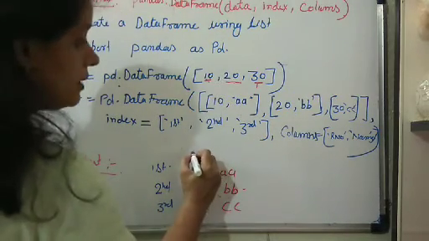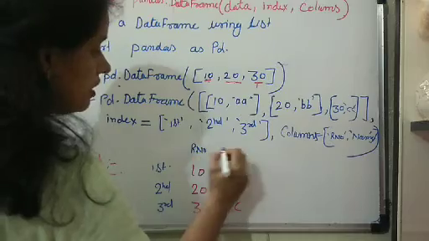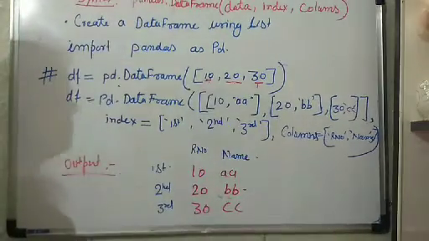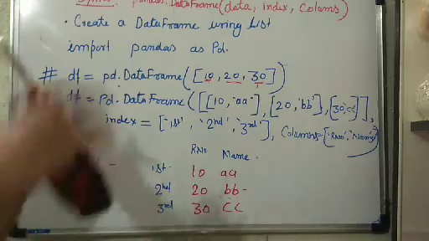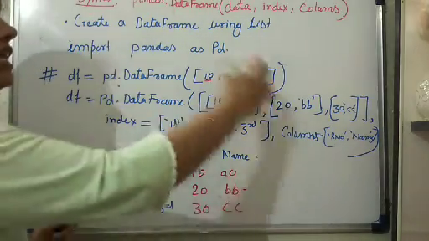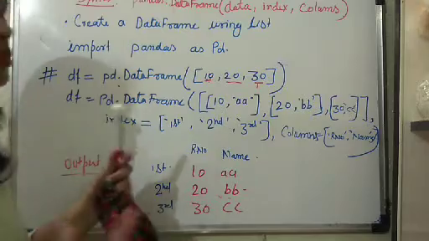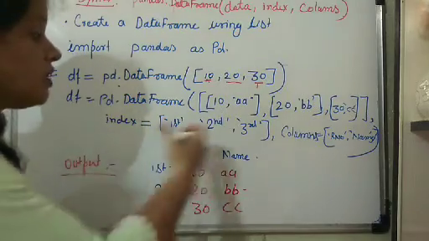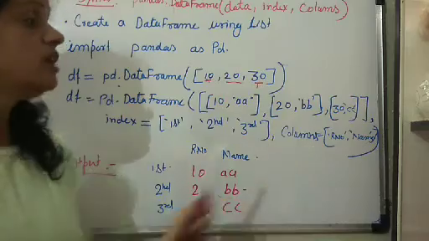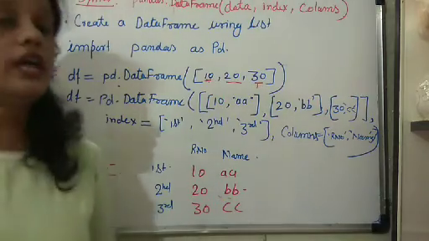And the column names will be roll number and name. Okay students, do practice: collect a collection of data, put it inside a list, and make a data frame to represent the data in the list in tabular format, and practice providing the index and providing the columns. Clear? Okay, thank you students.